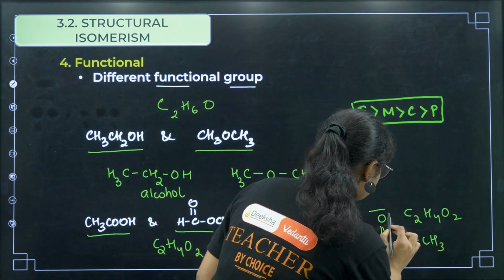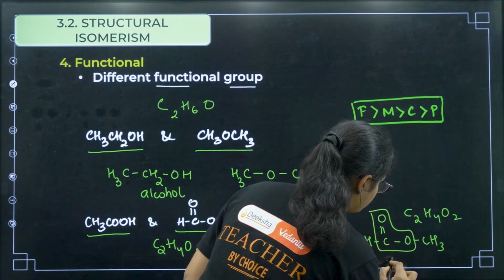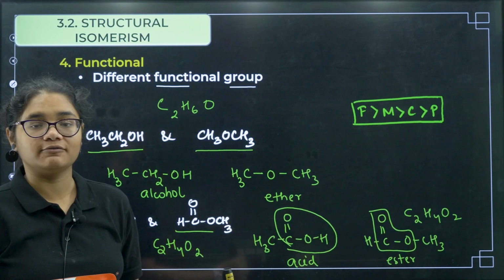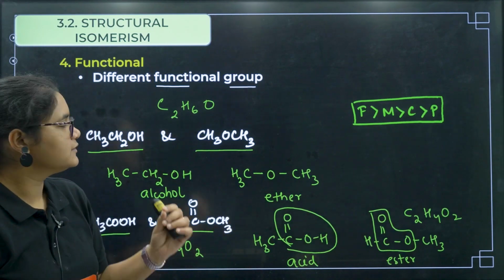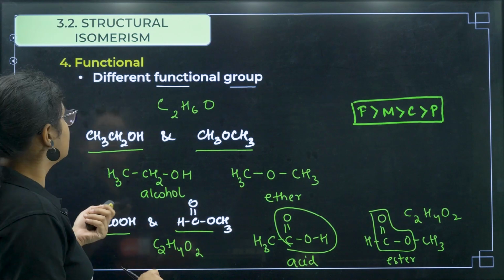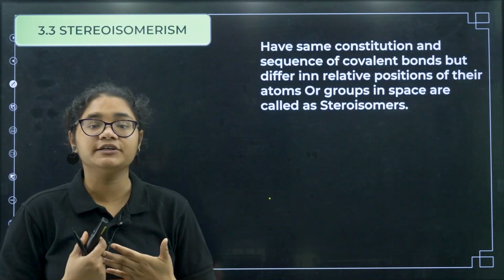And here if you see, this is an ester group, right? So these are having the same molecular formula but different functional groups, so we can call them functional isomers. Okay, fine. Now let us move towards stereoisomerism.